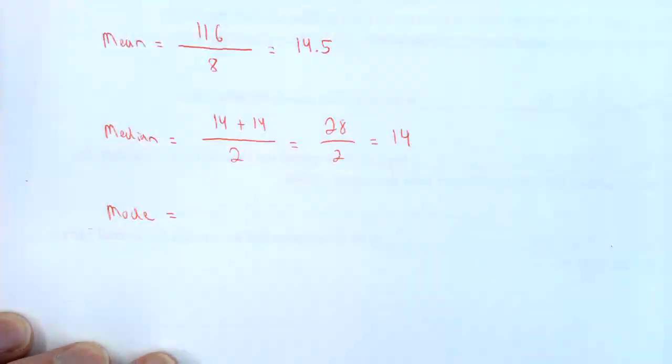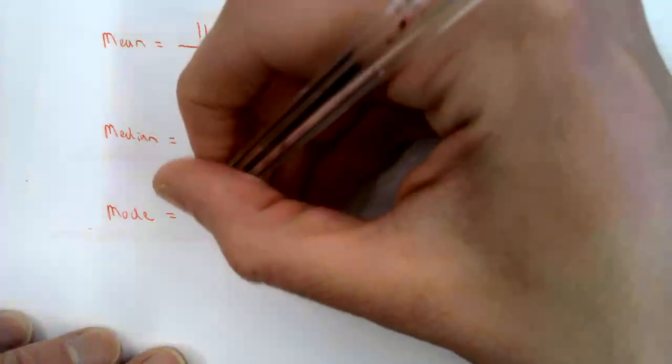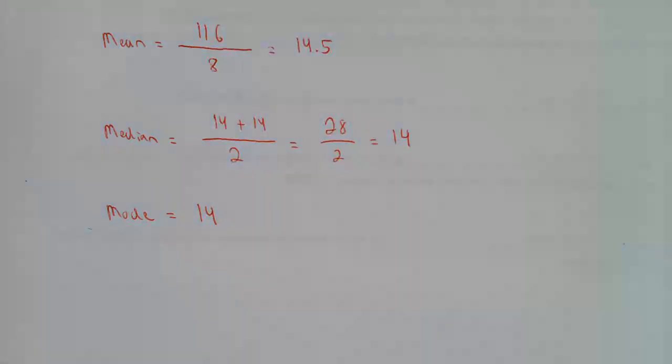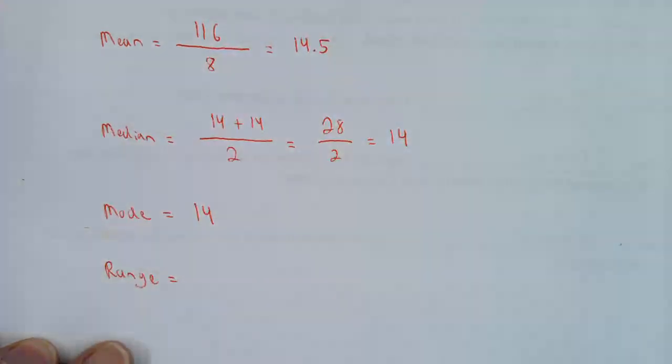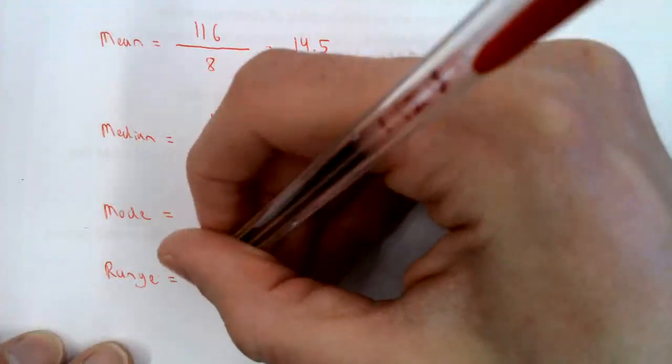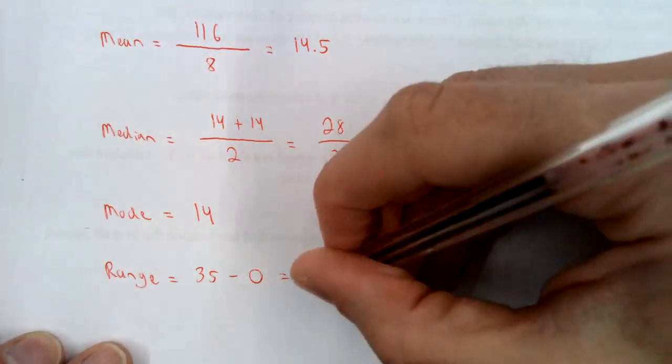The mode is a number that occurs the most often. So in this case, the mode will be 14. And then the range equals the biggest number minus the smallest number. So 35 was the biggest number, 0 is the smallest, so when you subtract them, you get 35.